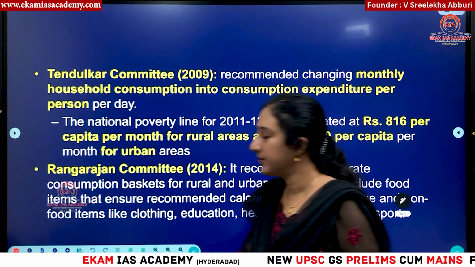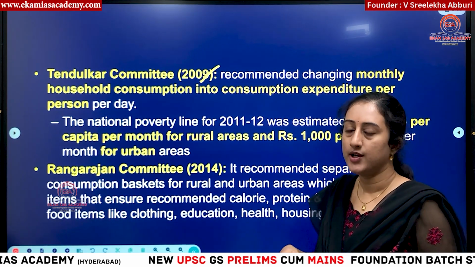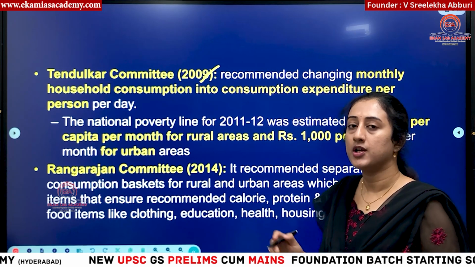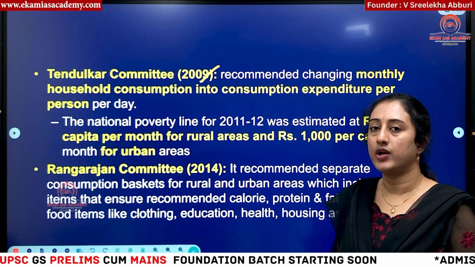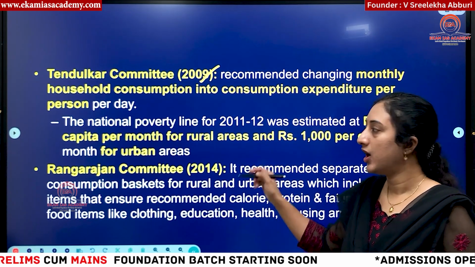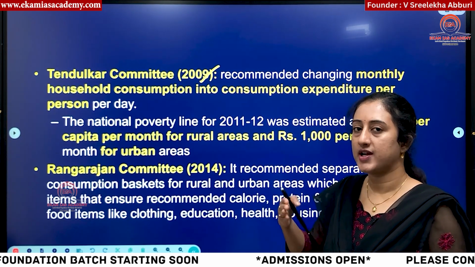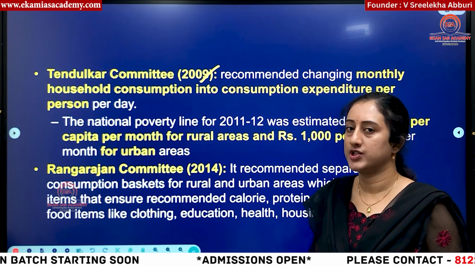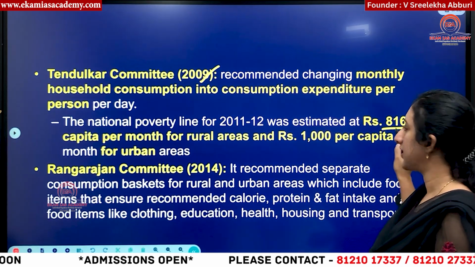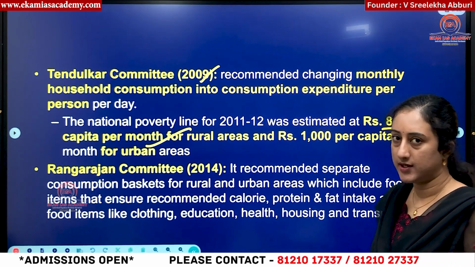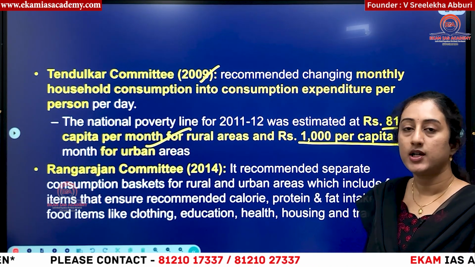So then, what are the other committees? Tendulkar committee, this committee released a report in 2009. So what is this committee saying? Poverty should be based on consumption expenditure, and that consumption expenditure should be calculated on per capita income per month. Means how much you are earning in rural and urban areas per capita per month. Based on that, you are deciding who is below the poverty line and who is above the poverty line according to this committee. So what is the estimate they have given? They said 816 per capita per month in rural areas and 1000 rupees per capita per month in urban areas. This is the estimate given by Tendulkar committee.